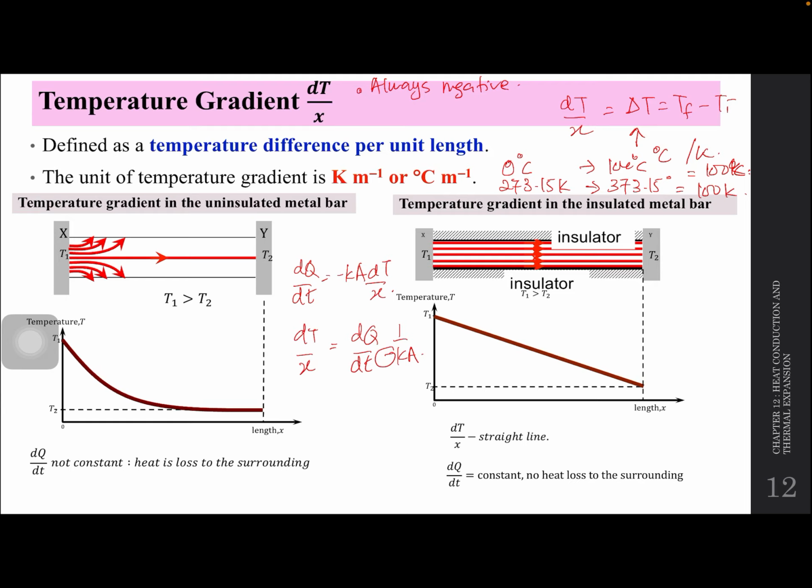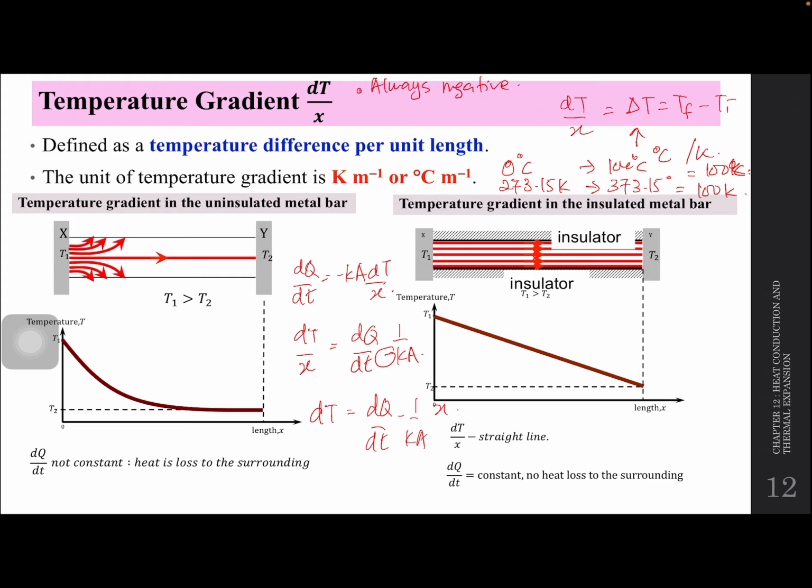So dT over x ni directly proportional with dq dengan dt. Okay, so basically kat sini gradient dia adalah dq over dt times 1 over kA, negative lah, sebab tu turun ke bawah.